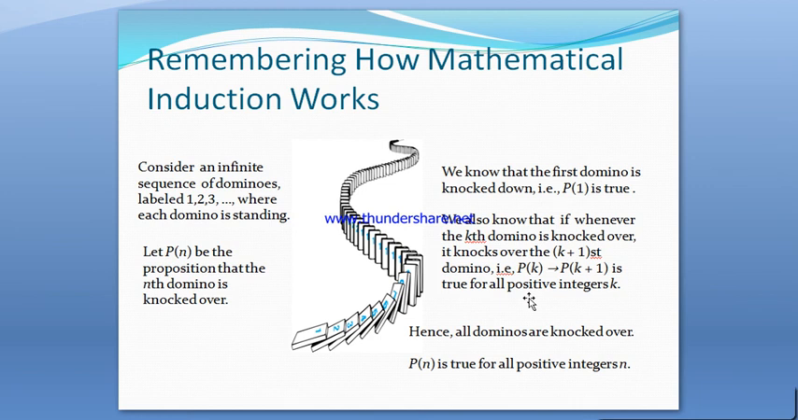Let us see how mathematical induction works when we consider an infinite sequence of dominoes. Let us suppose the infinite sequence of dominoes is labeled 1, 2, 3, and so on, where each domino is standing. Let us form a function P of n, that the nth domino is knocked over. We know that the first domino is knocked down, so P of 1 is true. This is the basis step. We also assume that the kth domino is knocked over, and we are going to prove that the k plus 1th domino is also knocked over.